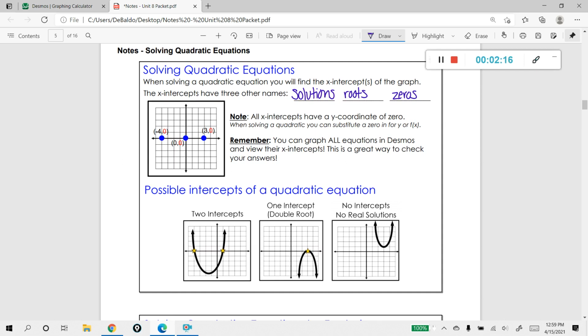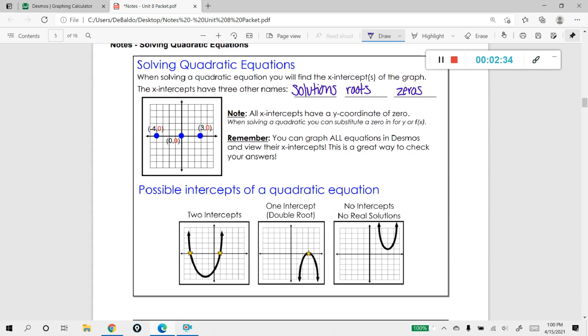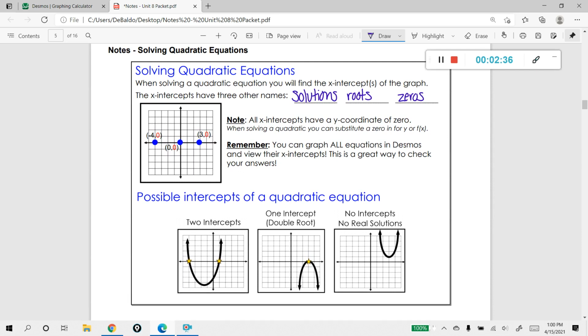These are possible intercepts of a quadratic equation. Now, these three graphs don't represent all graphs that we're going to see. It's just how you could possibly see them. You could have a quadratic graph that passes through the x-axis twice. What that would mean is that you're going to have two intercepts, or you're going to have two solutions. You could also have a graph that only passes through the x-axis once. And it has a special name here, and it's called a double root.